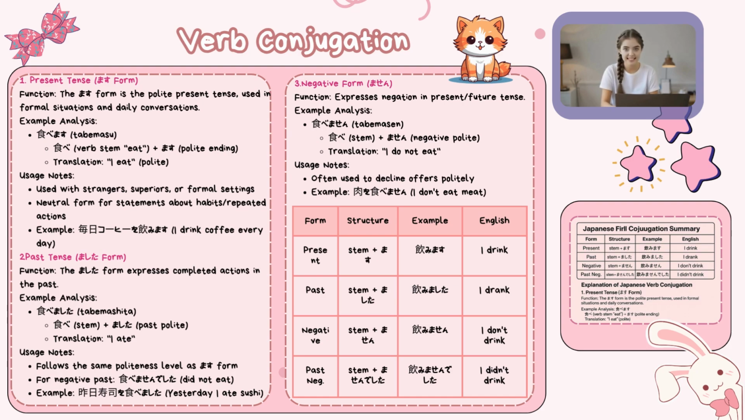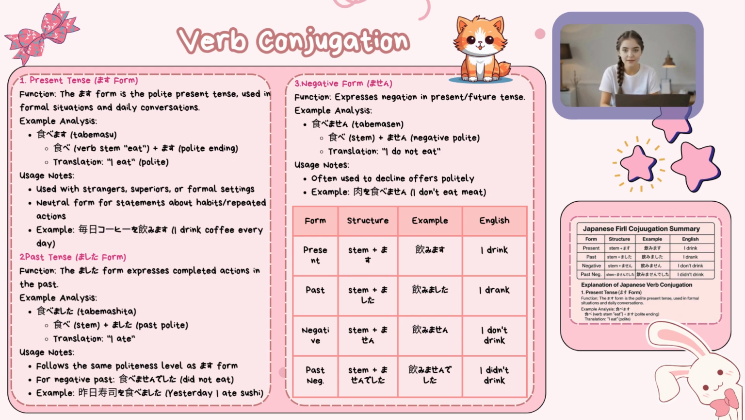2. Past tense, mashita form. Function: the mashita form expresses completed actions in the past. Example analysis: tabemashita. Tabe stem plus mashita, past polite. Translation: I ate. Usage notes: follows the same politeness level as the masu form. For negative past, tabemasen deshita, did not eat. Example: kinou sushi o tabemashita. Yesterday I ate sushi.